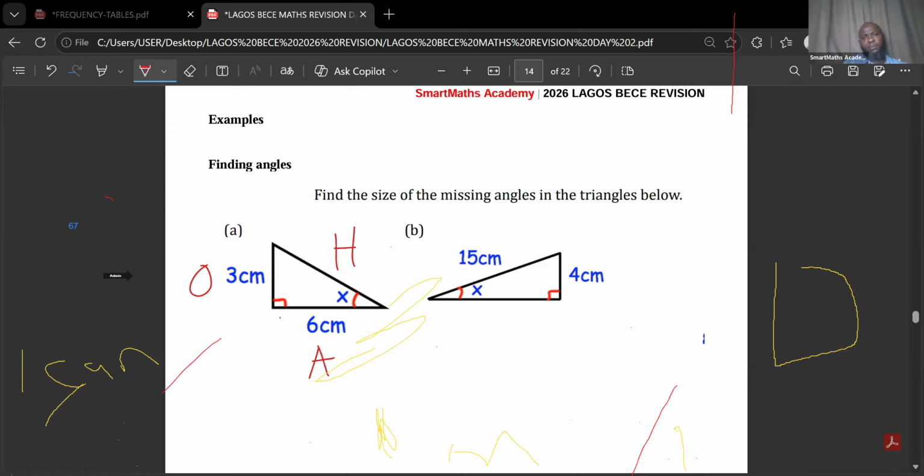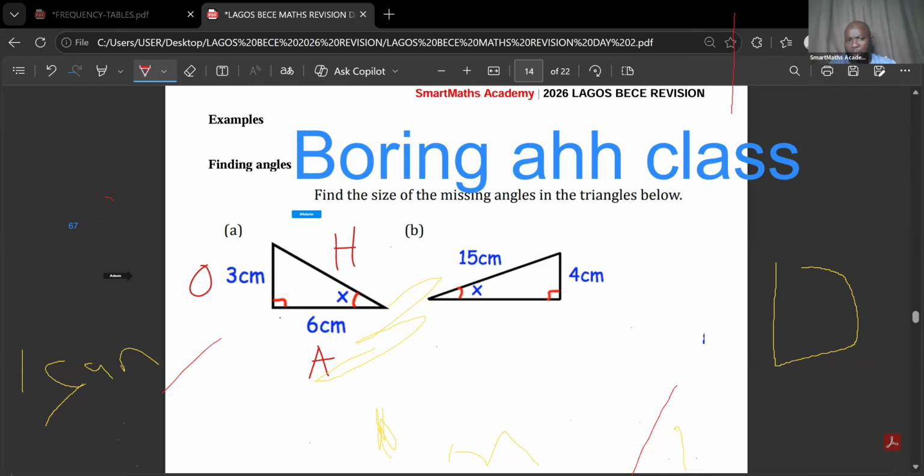I believe I'm making sense. What I will advise is that here, you know I cannot use Pythagoras theorem, because I have two sides and I'm not looking for the third side. What I'm looking for is the angle. So Pythagoras theorem will not work. It is going to be SOH CAH TOA. Under Pythagoras theorem, you are not looking for angles, you are only looking for sides. When you are given two sides and asked to find the third side, use Pythagoras theorem.